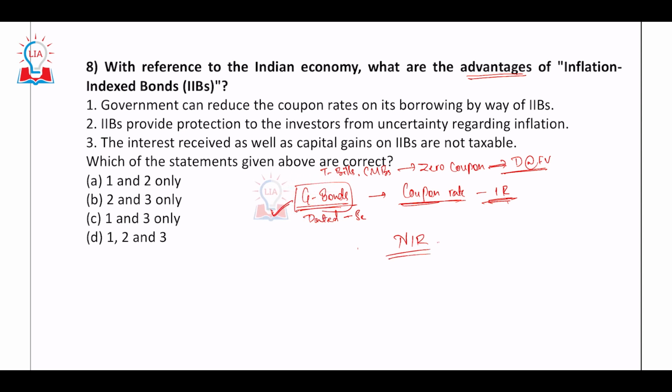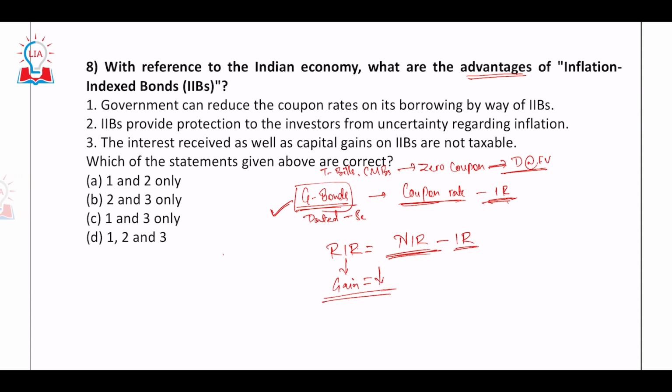Whenever the inflation rate goes up, the real interest rate formula is nominal interest rate minus inflation rate. So if the nominal interest rate is fixed and the inflation rate is rising, the real interest rate, the gain you make, keeps on falling.